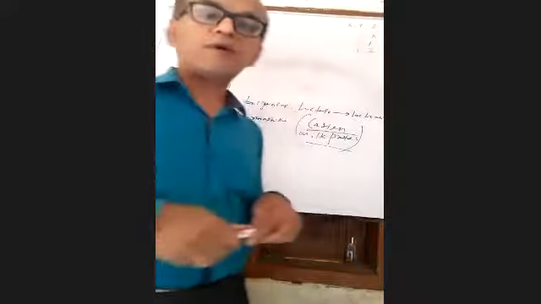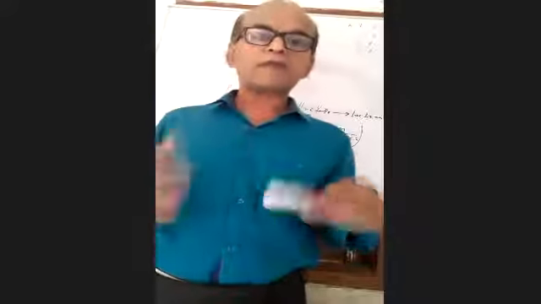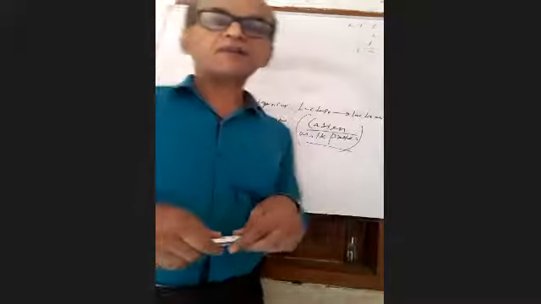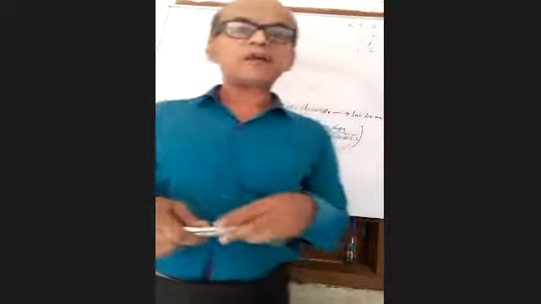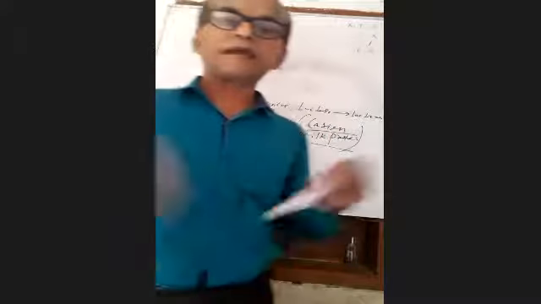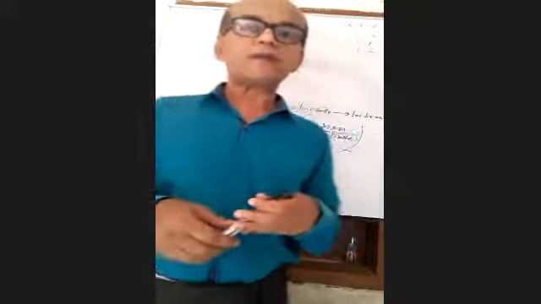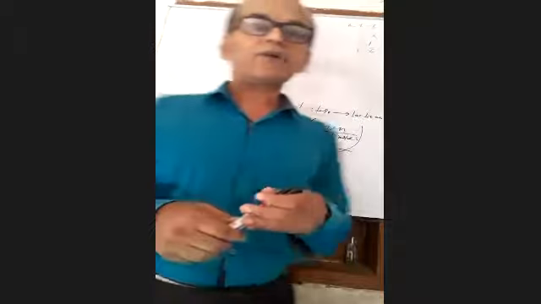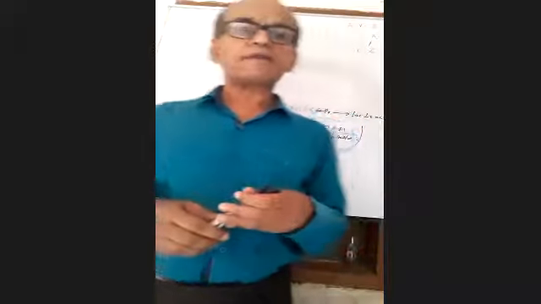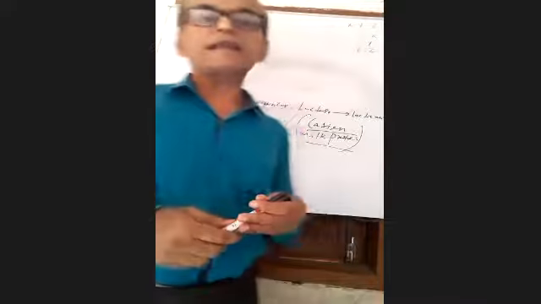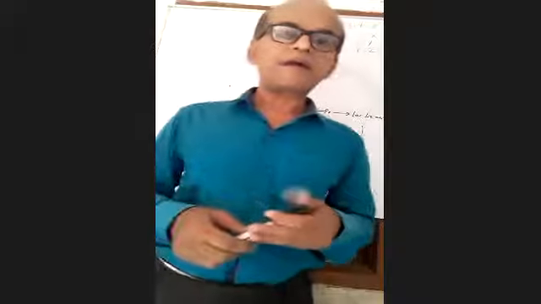You will also learn how mycoplasma causes diseases in animals, plants and human beings, and how actinomycetes are useful in the preparation of antibiotics. Today we will discuss these two organisms, first mycoplasma, and then finish actinomycetes.